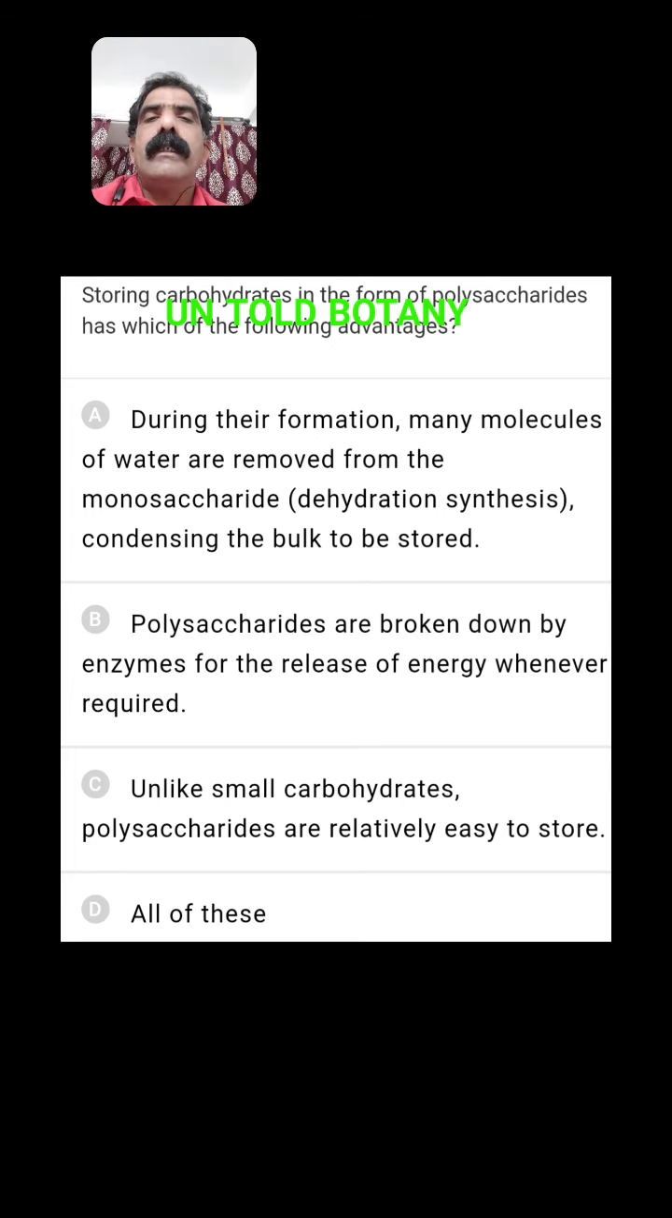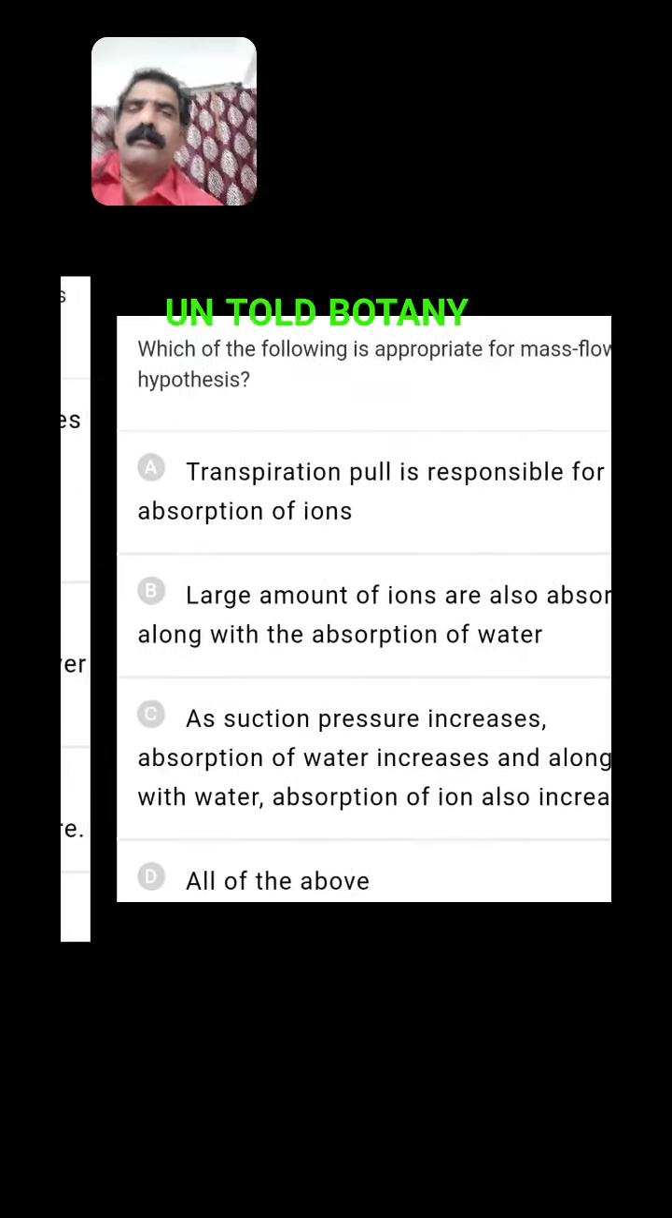Storing carbohydrates in the form of polysaccharides has which of the following advantages? During their formation, many molecules of water are removed from the monosaccharides. Yes, dehydration synthesis, condensing the bulk to be stored. Polysaccharides are broken down by enzymes for the release of energy whenever required. Yes, unlike small carbohydrates, polysaccharides are relatively easy to store. Yes, all are right, so all of these are advantages. So the fourth one is the right answer.